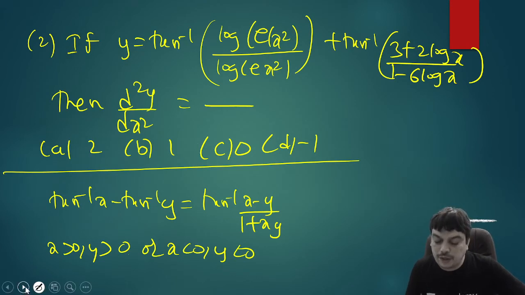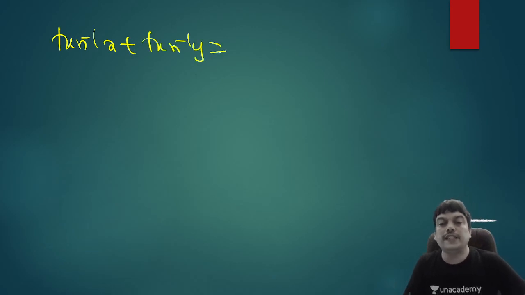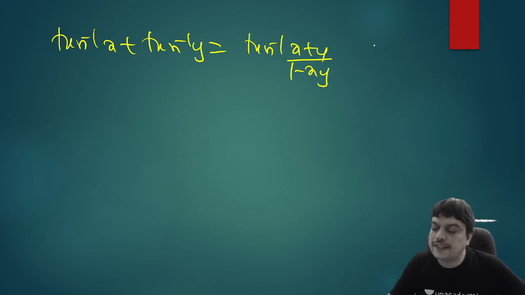And let me write the other formula also which is required. If it is tan inverse x plus tan inverse y. So usually if they give a condition, we take according to that. If they don't give anything, we will choose the first case. The first case is tan inverse x plus y by 1 minus xy. And this is valid if x and y are positive and x into y is less than 1.